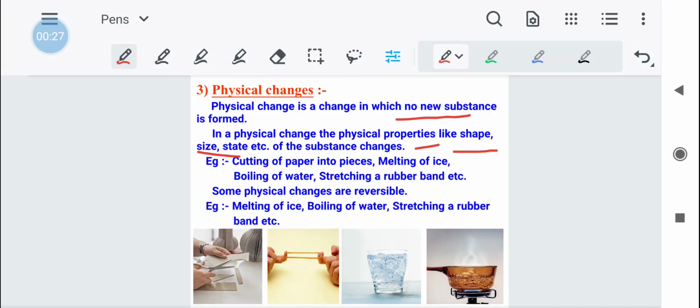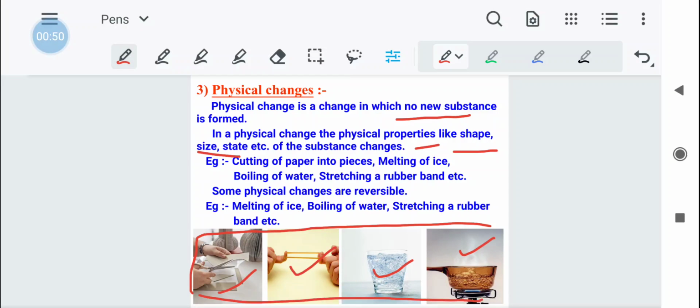As we have discussed in the last lecture, some examples of physical changes include: number 1, cutting of paper into pieces, melting of ice, boiling of water, stretching of a rubber band. Here you can see all these examples are reversible.